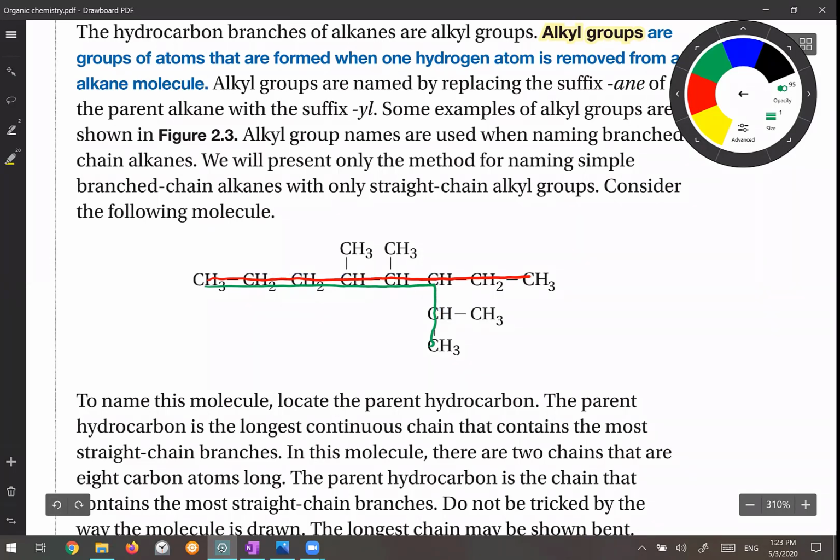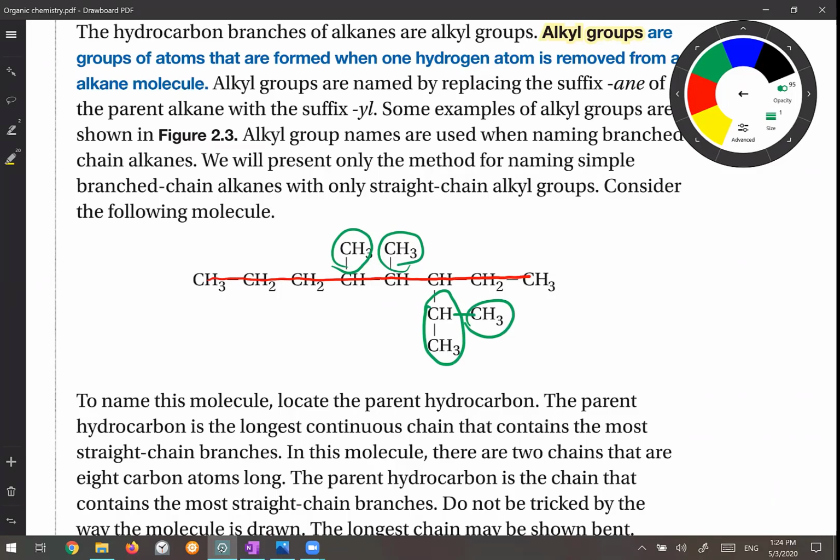So which one do I have to choose as the parent? Both of them have 8 carbons. Okay, so let's consider each one of them. At the beginning, let's say the red one is the parent. If the red one is the parent, what are the branches? CH3, which is methyl, CH3, which is methyl, and one other branch is CH3, but itself it has a branch.